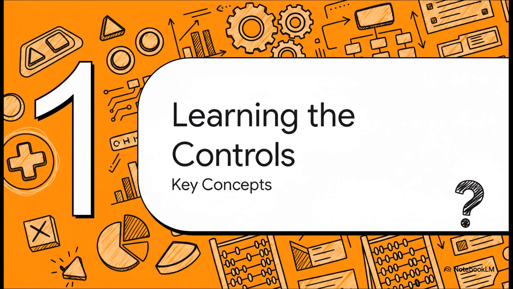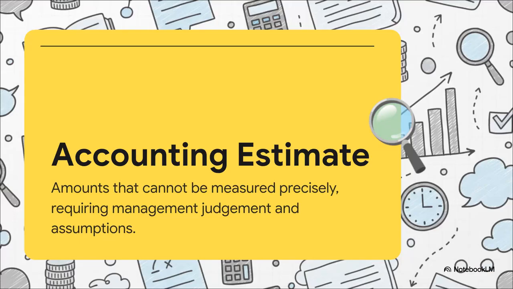Okay, but before we start mashing buttons, we gotta learn the basic controls. I mean, every great player knows the game mechanics, right? So first things first, what exactly is an accounting estimate? Well, according to the standards, it's pretty much any amount in the financial statements that can't be measured precisely. So management has to use their judgment to just come up with a number. We're talking about stuff like warranty provisions, goodwill impairment, or the fair value of some wacky financial instrument. It is all about educated guessing.